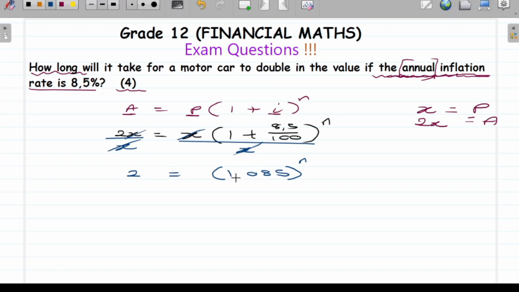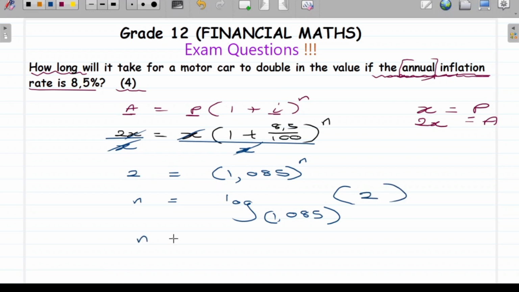So here it's 1.085 to the power of n equals 2. Now we need to solve using log. So we say n is equal to log. You take the base of the exponent you're solving for. The base of the exponent you're solving for will be the base of your log. Don't forget that. The base of the exponent you're solving for will be the base of your log. 1.085, and then what is on the opposite side will be in the bracket for log, like that.